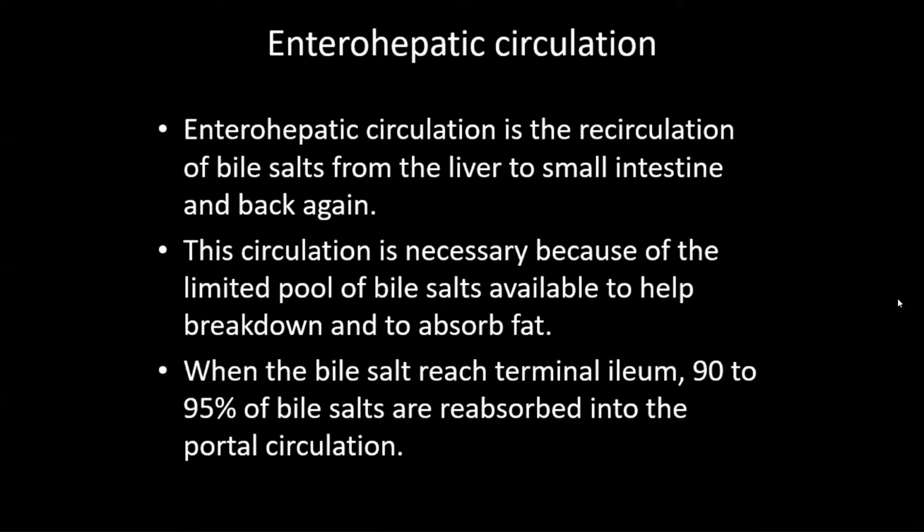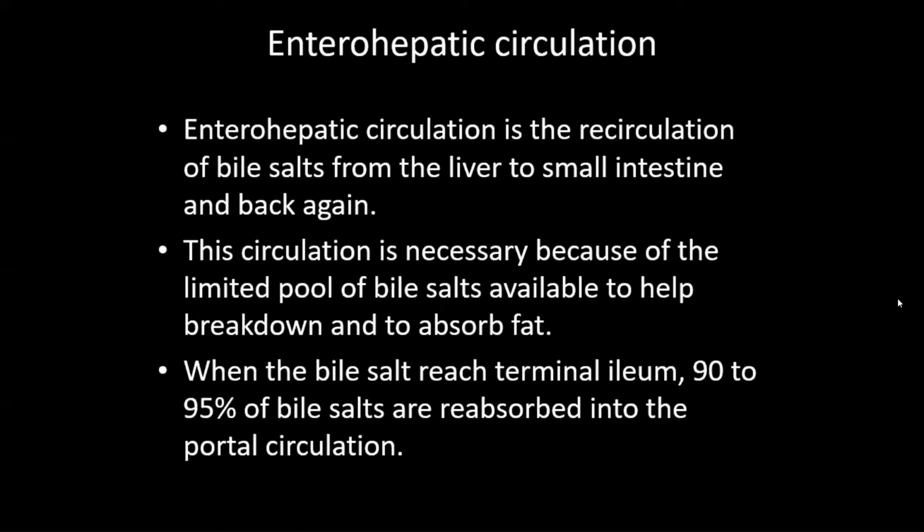Again, an important function of bile salts is that they help in the emulsification of fat. Bile salts reduce the surface tension of the lipid, and in the intestine, due to segmentation movement or agitation, fat breaks down into smaller droplets.